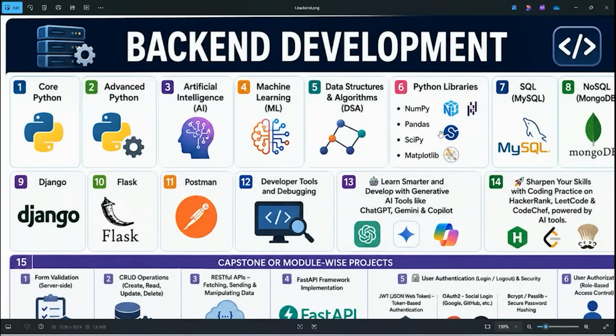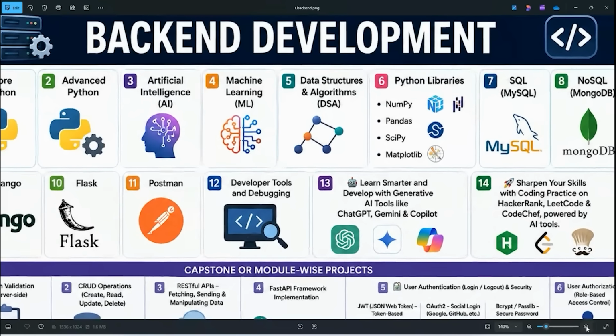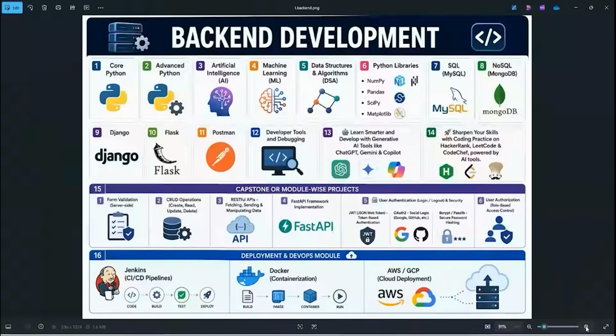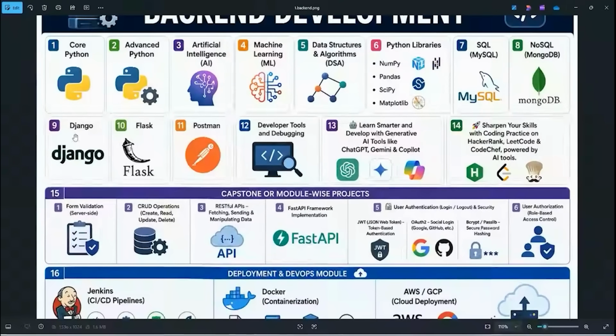NumPy, Pandas, Scientific Python, Matplotlib. So two databases we are going to cover. One is SQL, mainly MySQL. In NoSQL we are going to cover MongoDB. Then after this, Django, Flask, Postman to test the API calls, developer tools and debugging.